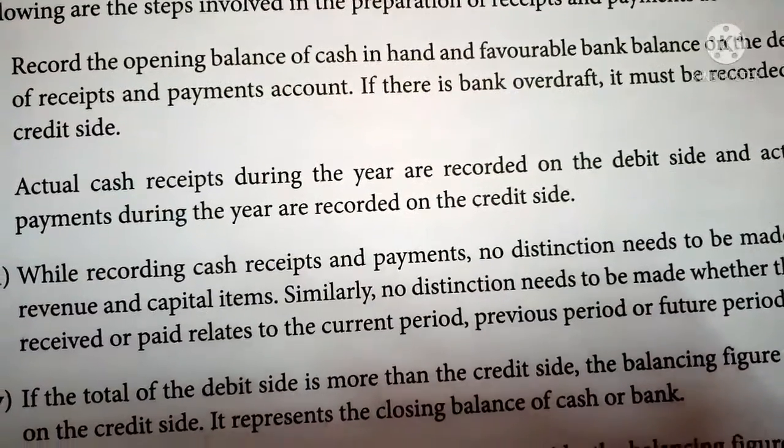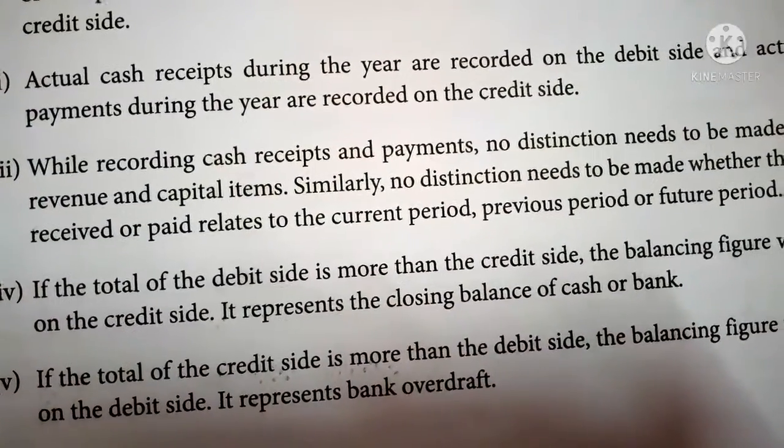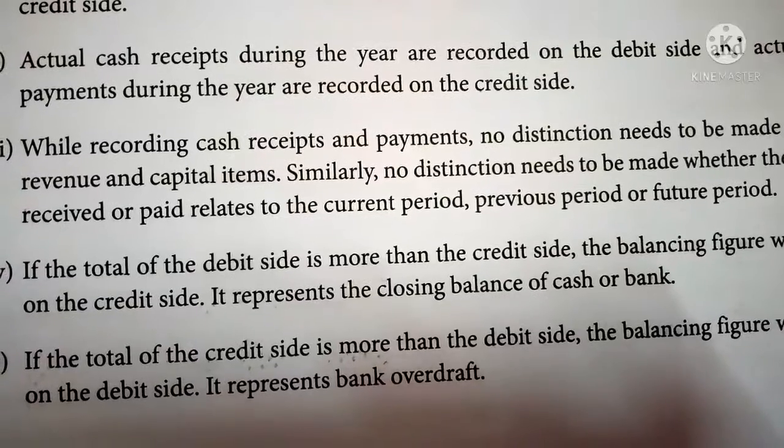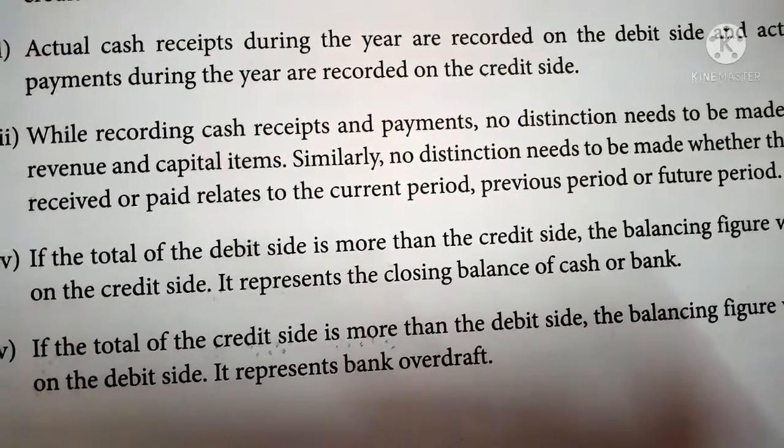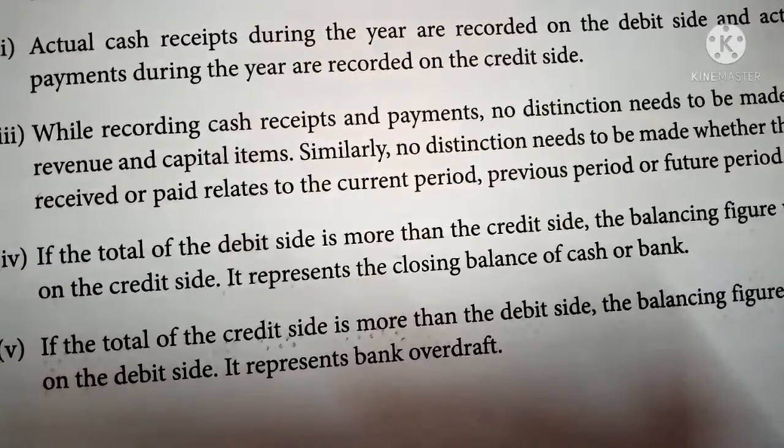So you should not find out whether an item is of revenue or capital nature. It should be recorded in the receipts and payments account. Likewise, all cash payments, whether capital or revenue, should be recorded.